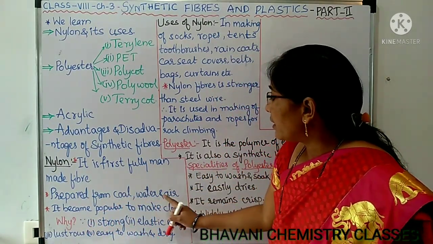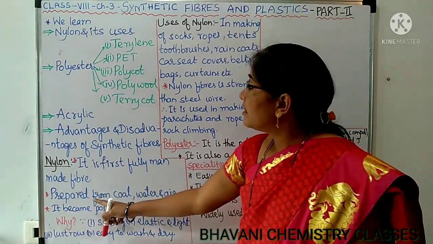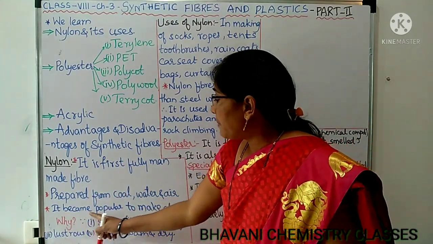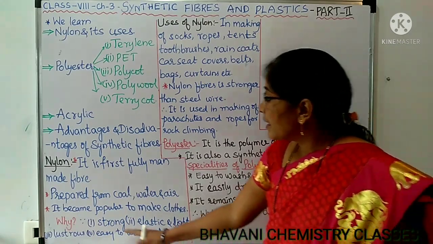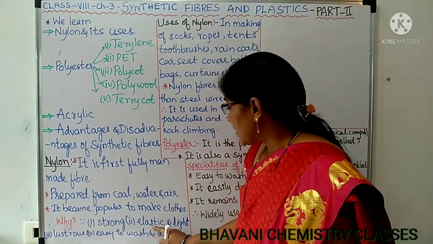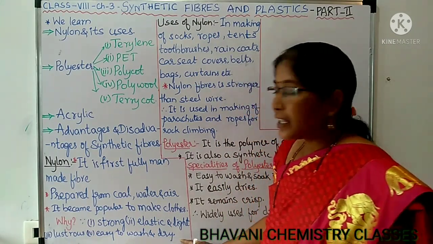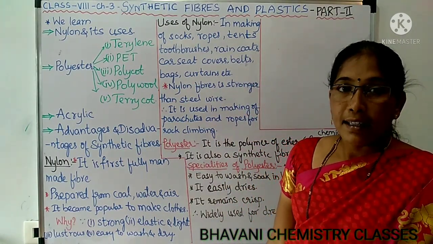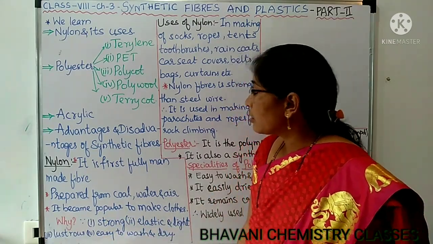From coal, water and air. By chemical processes they prepared the nylon. And it became very popular to make clothes. Why? Because the nylon fiber is strong, elastic and light, lustrous, easy to wash and easy to dry. That is the reason this nylon fiber is used to make clothes.